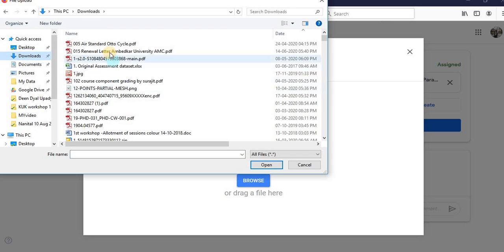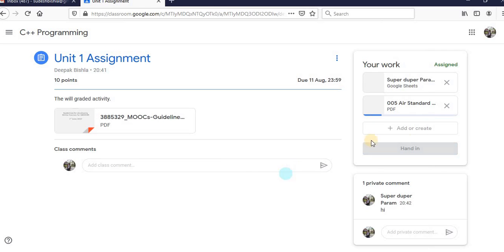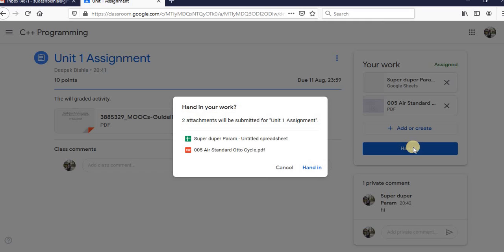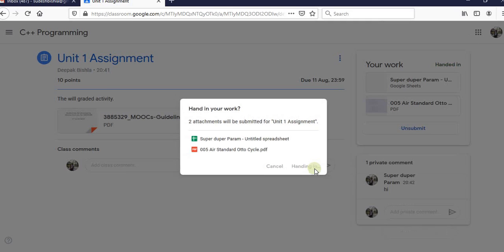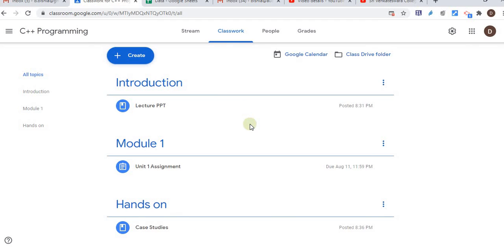So I'm uploading something here. Okay, done. So I have uploaded something here, and hand in. Once I click hand in, my assignment will be submitted. So as a student, my assignment is submitted, done. Now come back to the teacher view. So here I can see this assignment part.